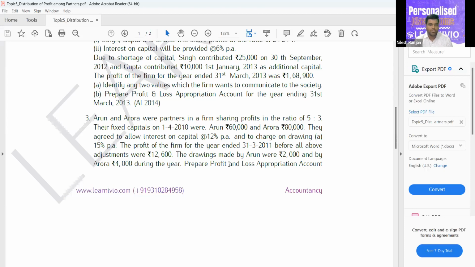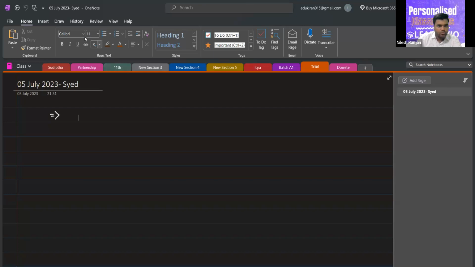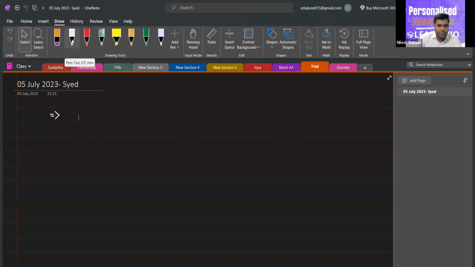Profit and loss appropriation. So this is a simple question, but first we have to understand the concept of how the profit and loss appropriation account will be prepared. That's why we are solving this question.